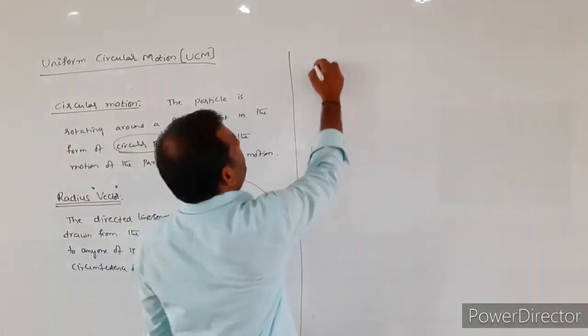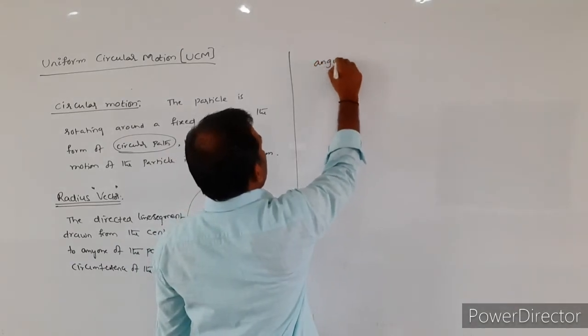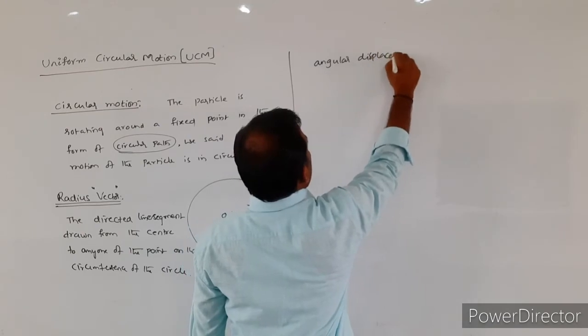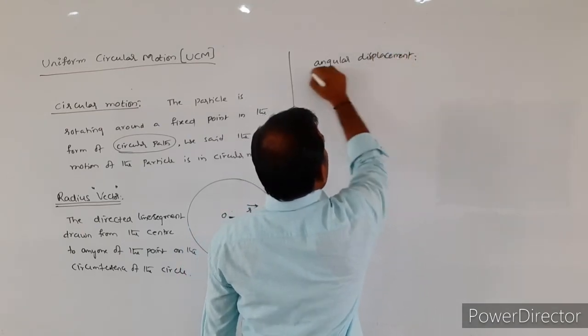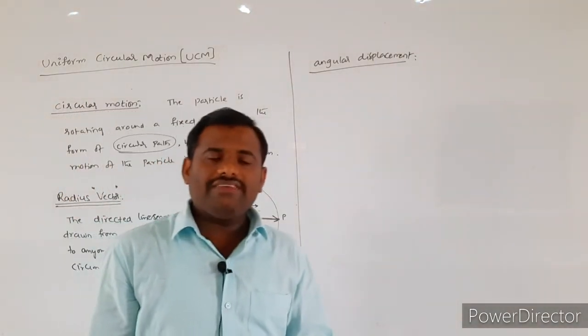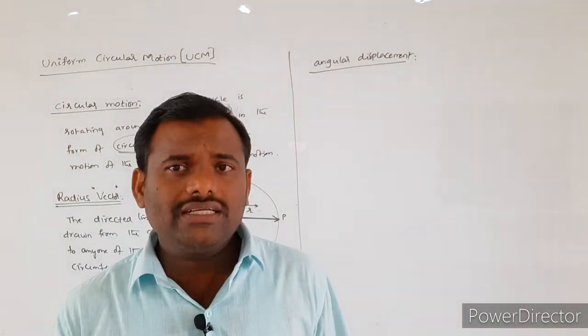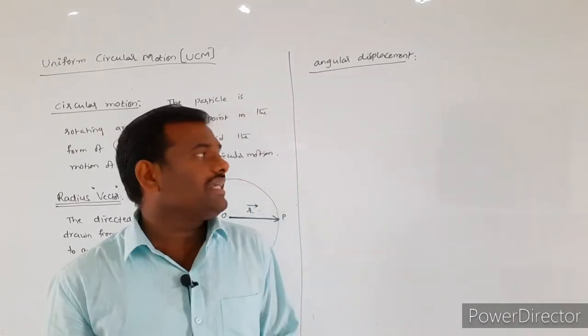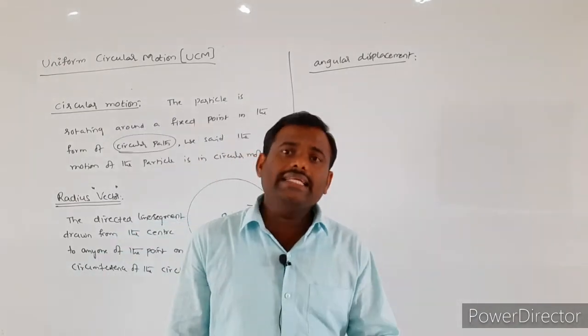Now coming to the definition of angular displacement. How can we define general linear displacement? The shortest distance between the initial position and the final position is what we call linear displacement.